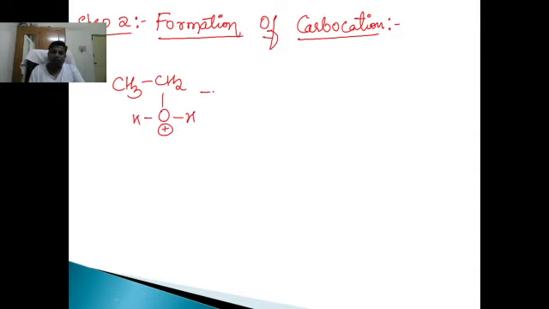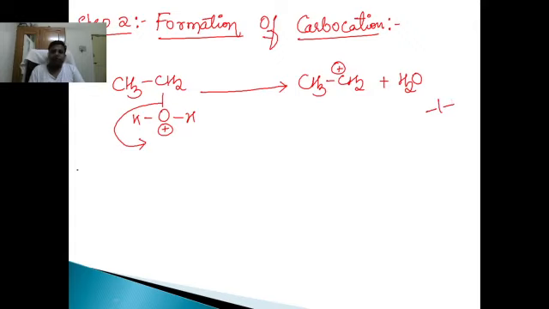This protonated ethanol will lose a water molecule and form a carbocation, CH3CH2 plus. Carbon carrying positive charge is nothing but a carbocation. This is step 2. For writing this, you'll get 1 mark.